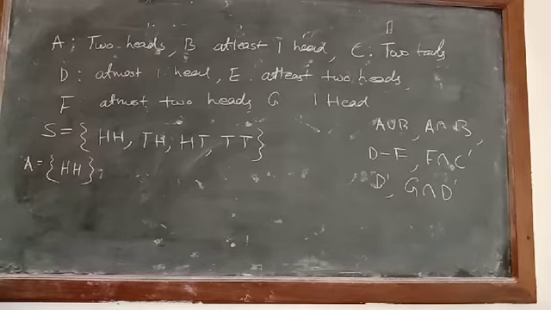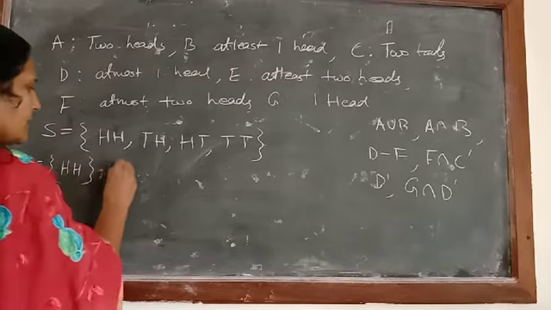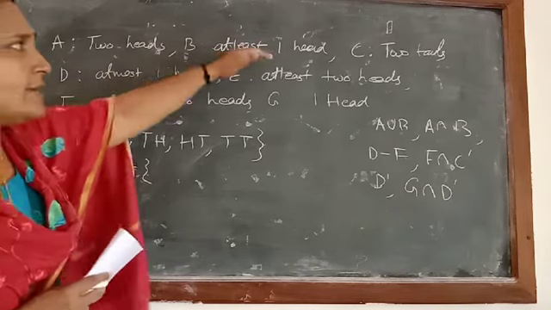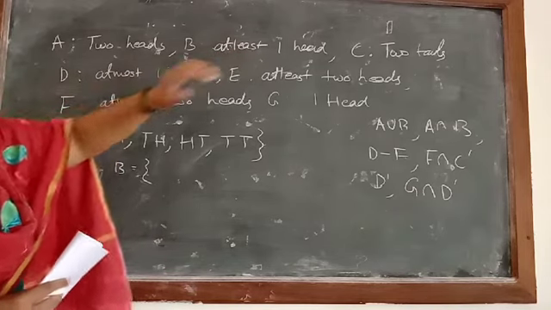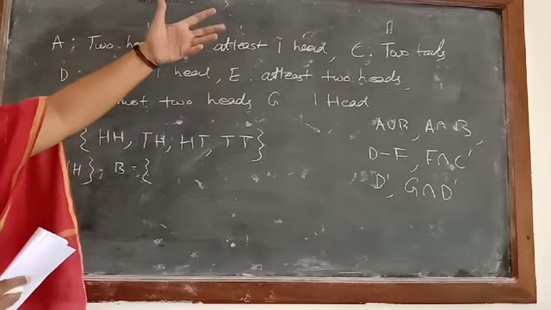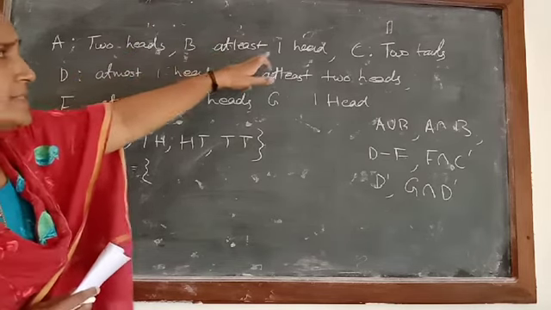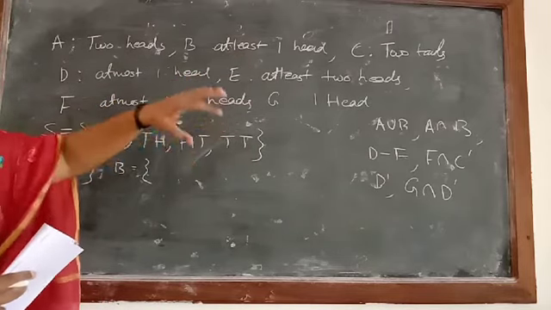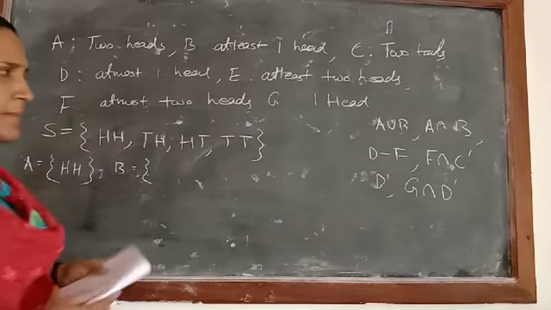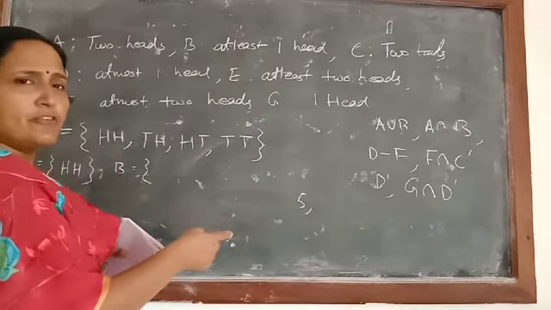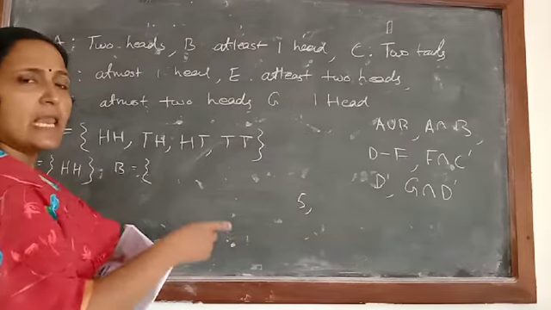So the set A we got. Then what is written? Set B. In set B we are getting at least one head. What is the meaning of that? Either one or more than one head, so minimum one head should be there. Like in an examination, if the minimum passing mark out of 10 is 5, and you got 5 marks, you pass.